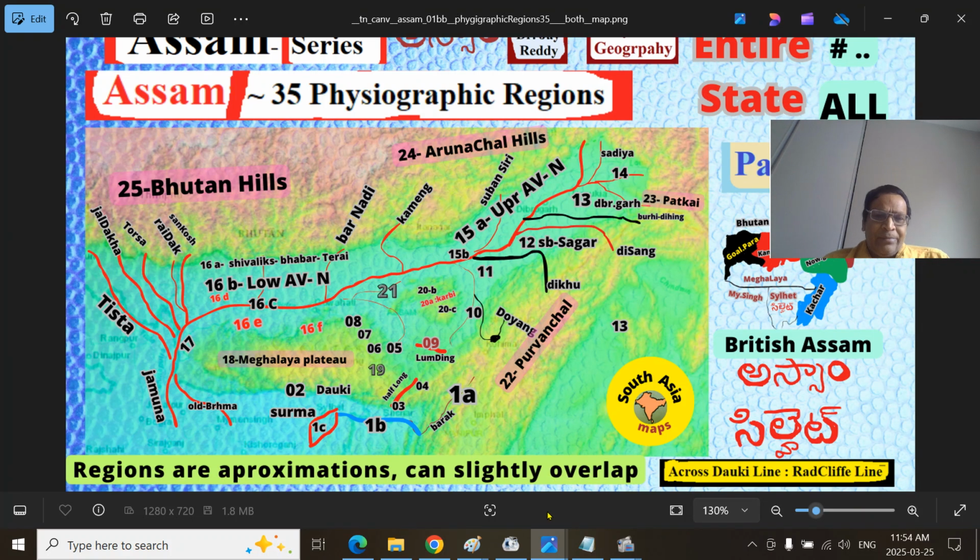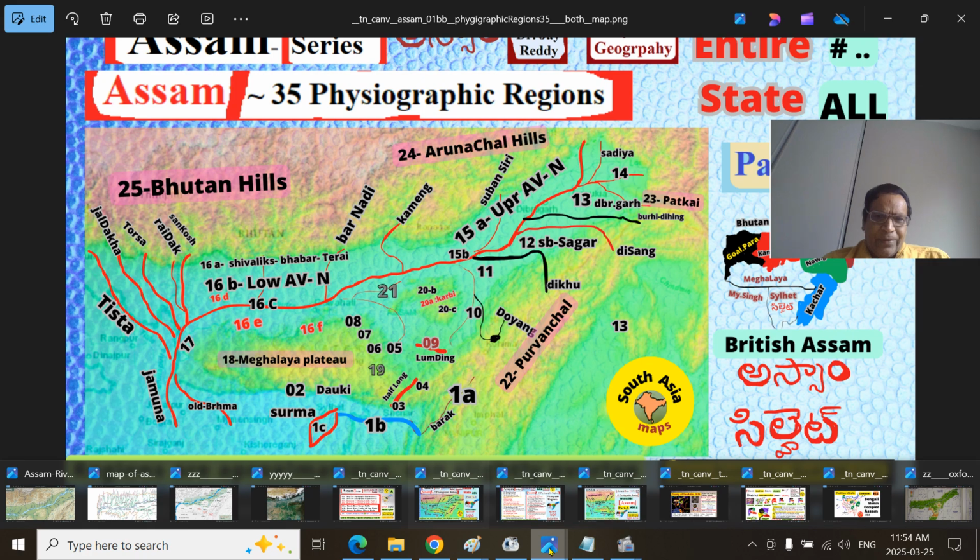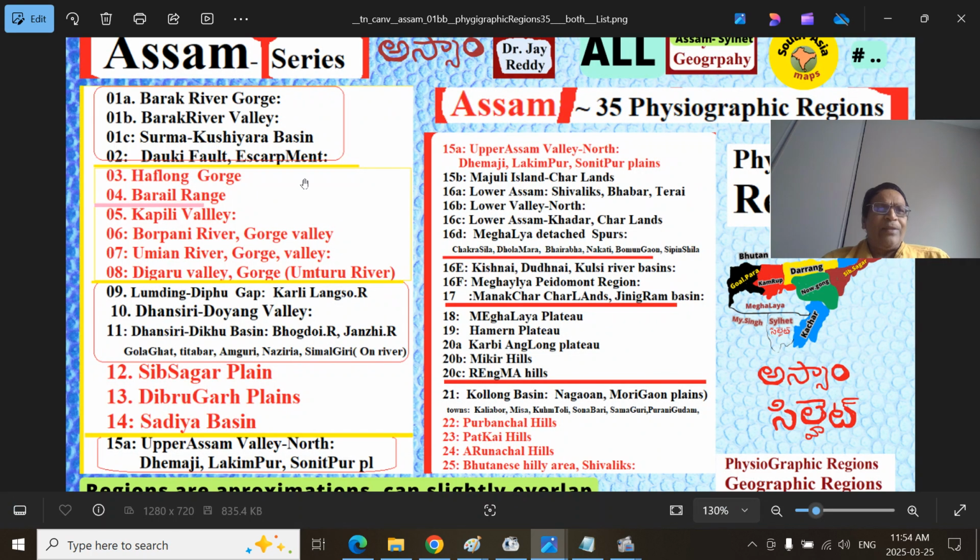So first let us look at these three. Barak River, it is also called Surma River. It is also called Kushiyara River. Downstream it is called Meghna River.